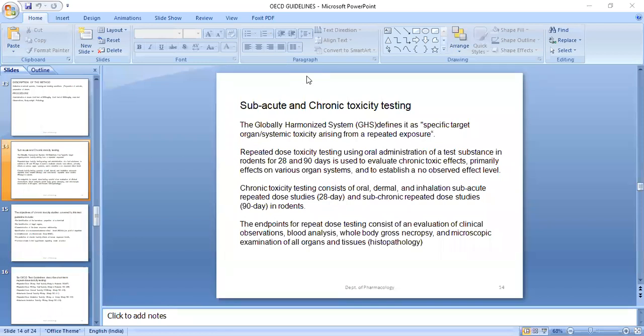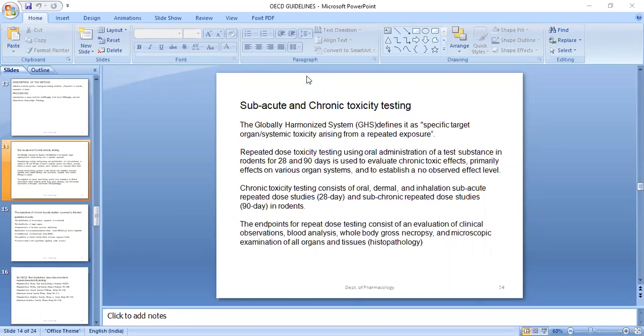What you need to see in the blood analysis: suppose you have a 90-day chronic study, every week you have to measure the fasting blood sugar level and lipid profile. And if you want, you can look at the kidney function test. These three markers you have to always observe. Then the fourth thing, you have to monitor daily the changes in the body weight.